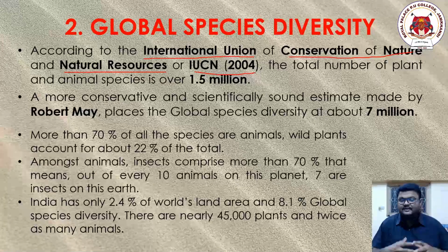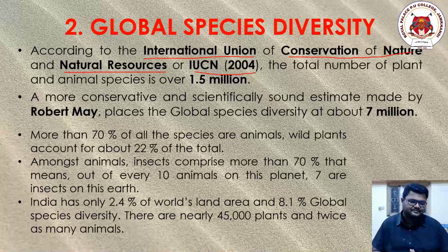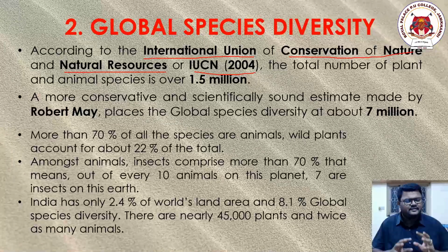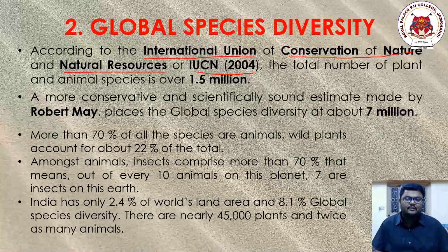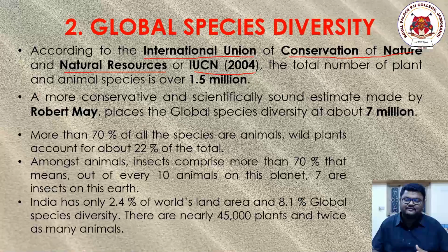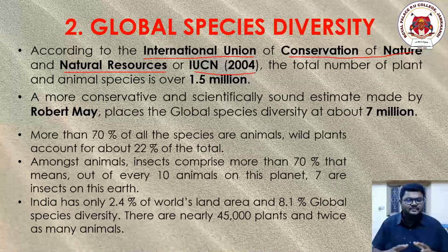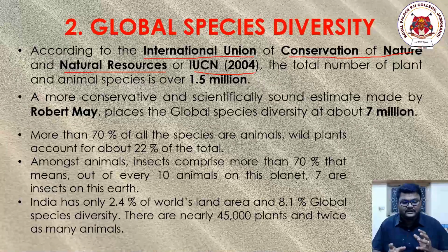It made a survey of the variety of organisms present on the planet Earth. It is impossible to count each and every species, but with the help of so many scientists working in the botany field or the zoology field, they made a count of several organisms and finally came to one conclusion.